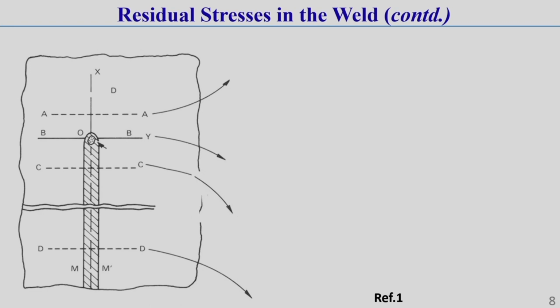Let this be a weld which is formed due to welding. Now, this weld I have divided into 4 different sections. You see this section, one is the AA section. This section AA is ahead of this weld, up to which the welding is done. So, this AA section is ahead of this BB section.